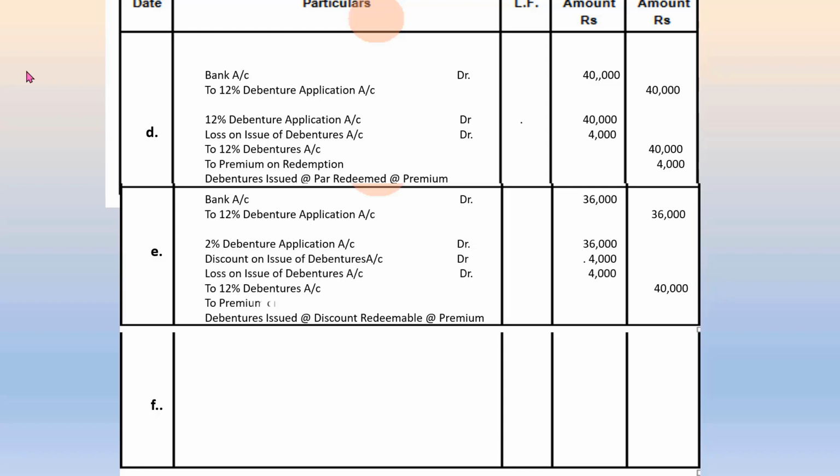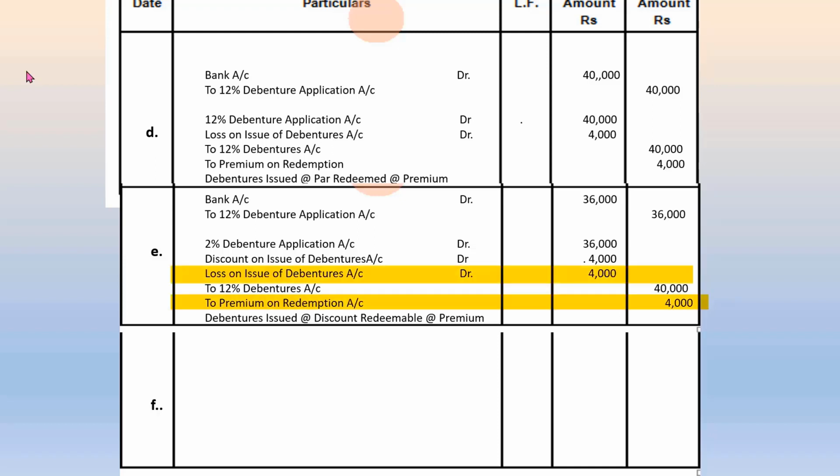The extra entry to record the capital loss on account of redemption of debentures will have to be passed in this case also. Loss on issue of debentures debit, premium on redemption of debentures credit.